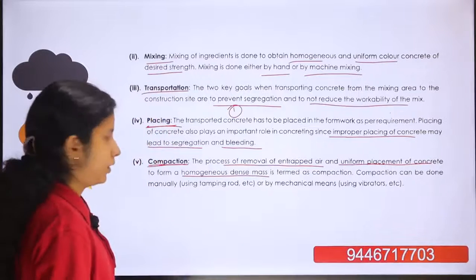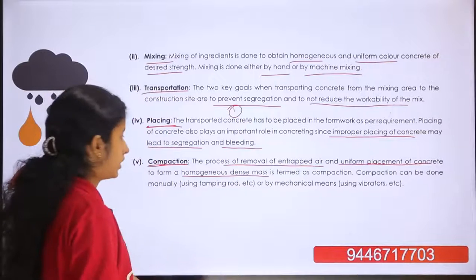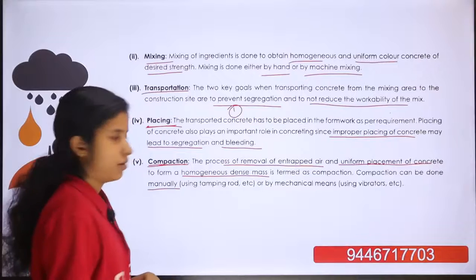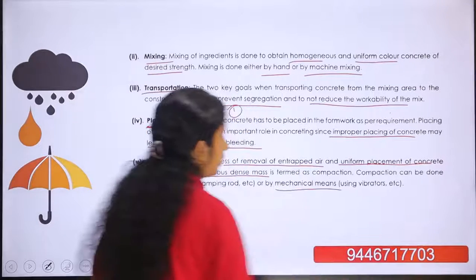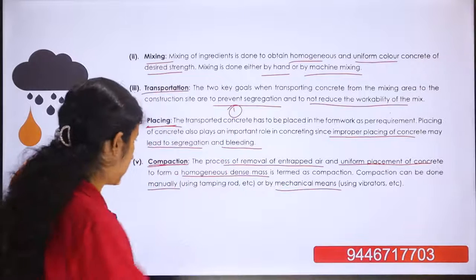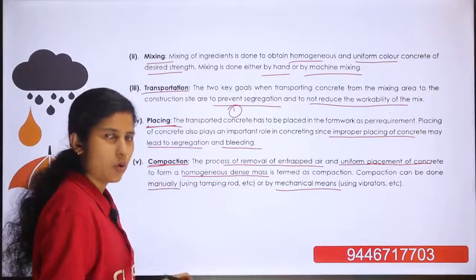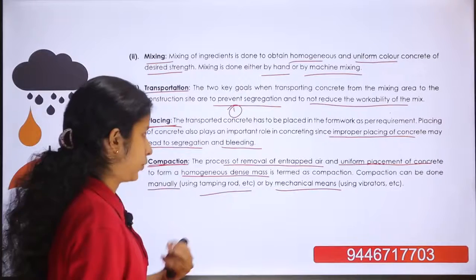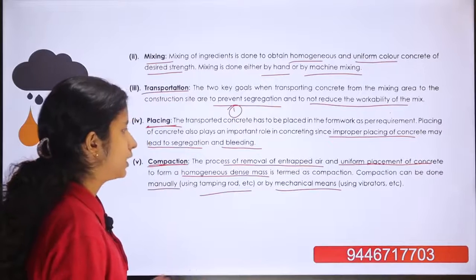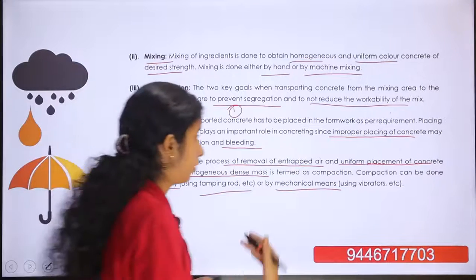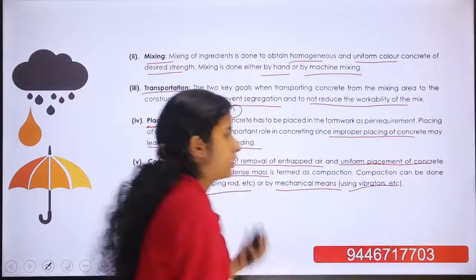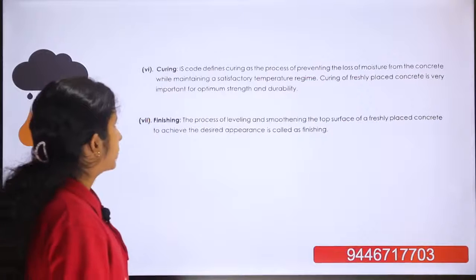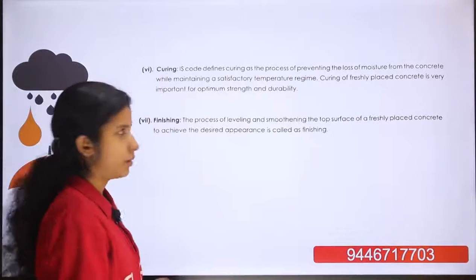Compaction can be done in two ways, manually or by machine. In manual compaction we use a tamping rod and compact the concrete by hand, or by mechanical means, that is using machines, vibrators. Vibrators are used for compaction. And next process is the curing method.